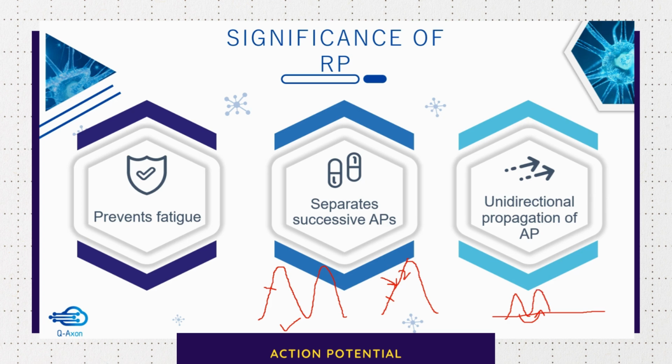Now this action potential would try to stimulate this area as well as again stimulate this area. But fortunately, this area is in refractory period and will not respond. So the action potential has no choice but to move in this direction. So this ensures unidirectional propagation of action potential.